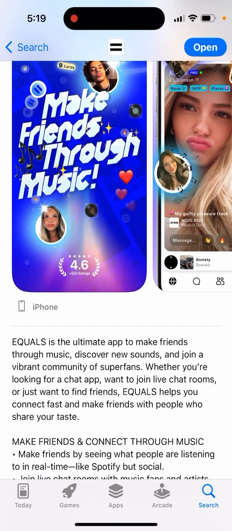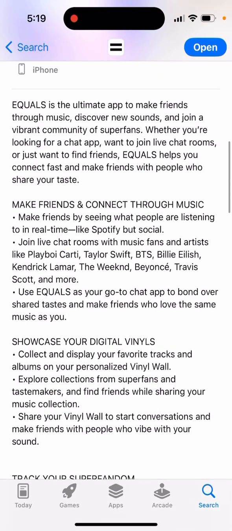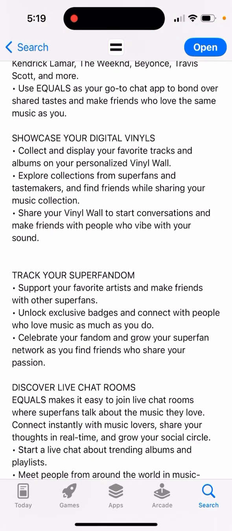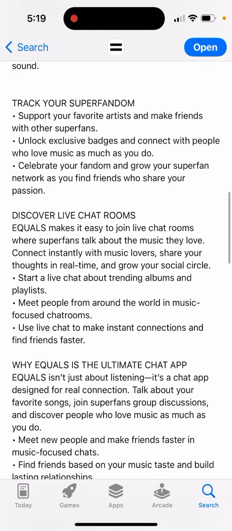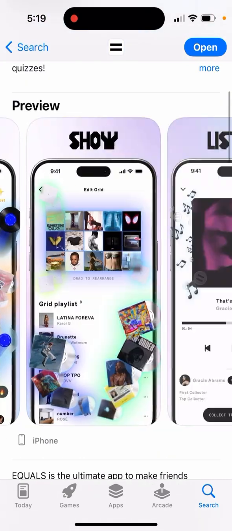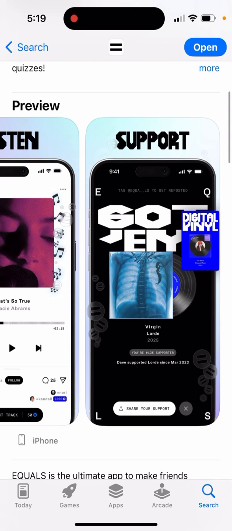Whether you're looking for a chat app, want to join live chat rooms, or just want to find friends, Equals helps you connect fast and make friends with people who share your taste. Make friends and connect through music. Showcase your digital vinyls, track your super fandom, discover live chat rooms, and that's kind of the idea. Super fans chat rooms, check, discover, show, listen, support, and then you can just open it up.